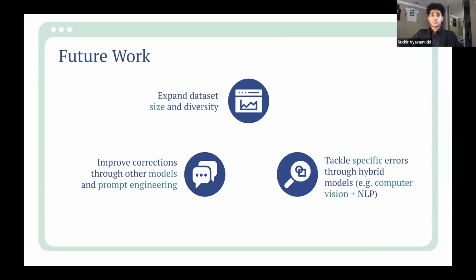Second, improving corrections through other models such as Llama, Vicuna, Claude, Orca, and others, or improving the prompt engineering techniques. And third, tackling specific errors through hybrid models. For example, we could integrate computer vision with natural language processing to specifically target missing alt text errors.